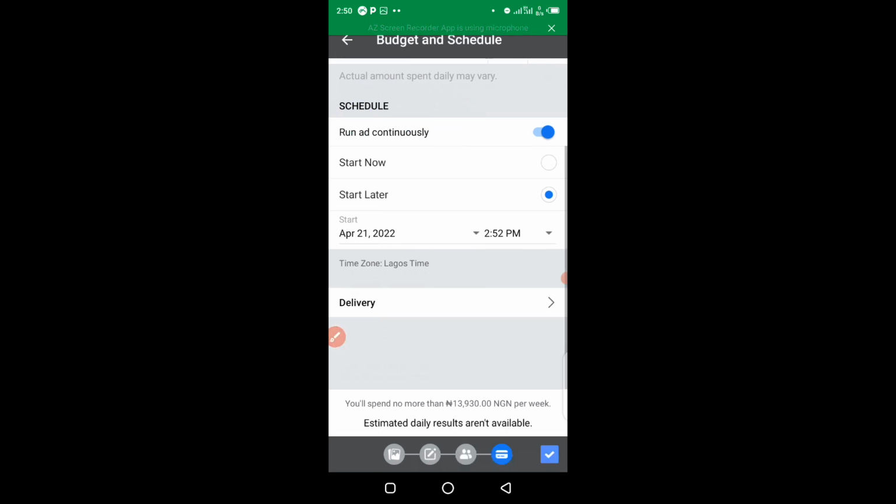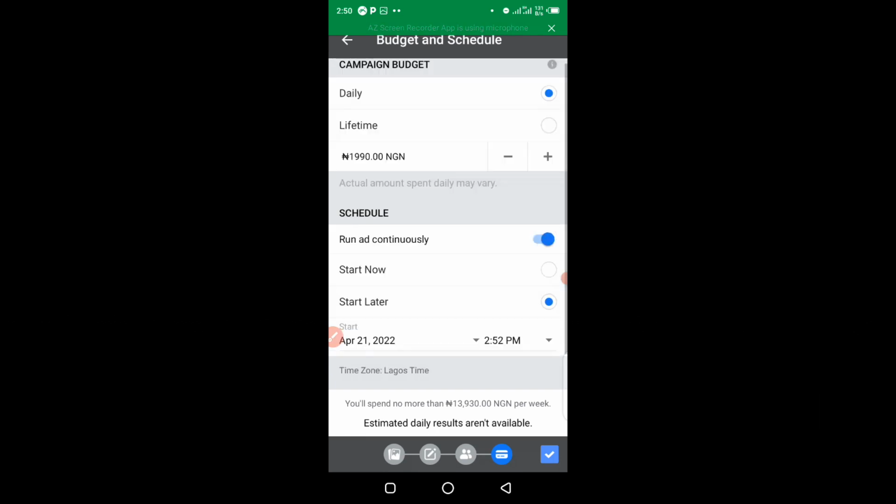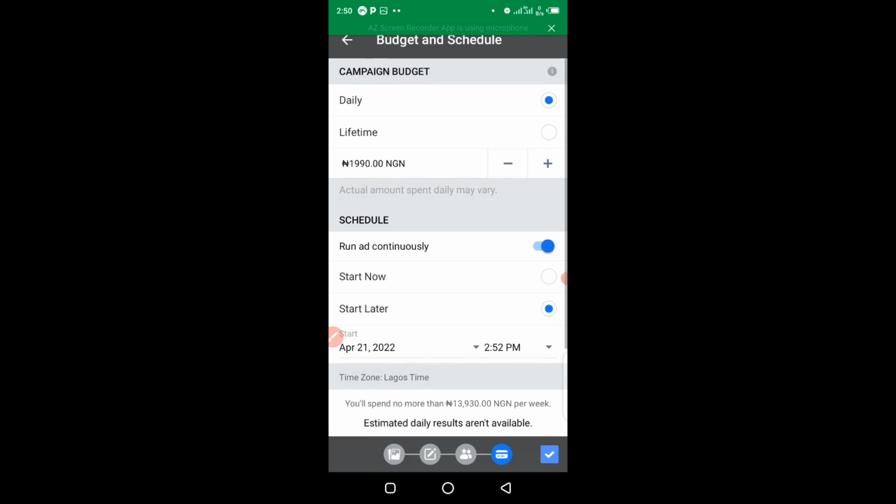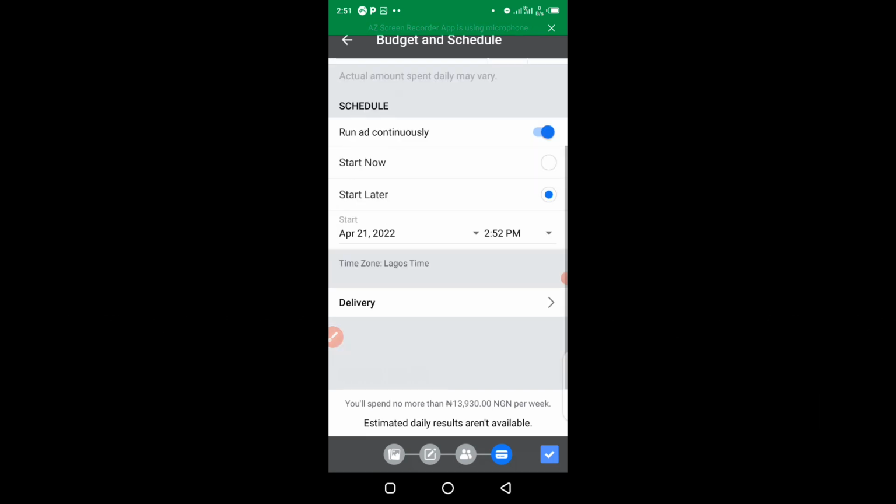So at this point here, you are basically done with the ad setup. Then you have to come here. You see, this ad is going to spend 13,000, let's say 14,000 naira per week. The daily estimate result is not available anyway, but this is the amount I'm spending per week. Let's say just 14K for this advert in 1 week.